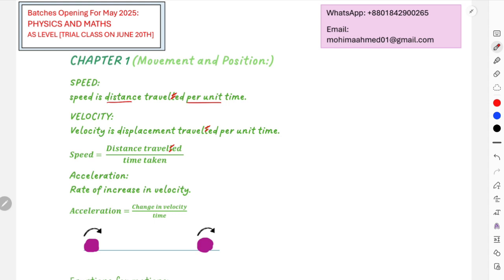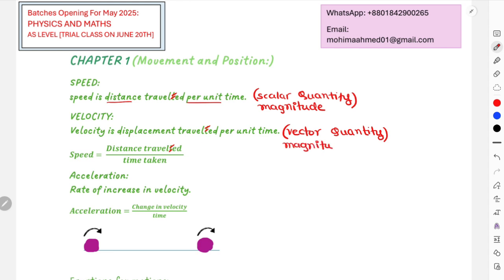That can again be used for velocity also, because at the end velocity is nothing new but a vector quantity version of speed, right? Speed is a scalar quantity, which means it only has magnitude, and velocity is a vector quantity. That means in addition to the magnitude, it has direction also.